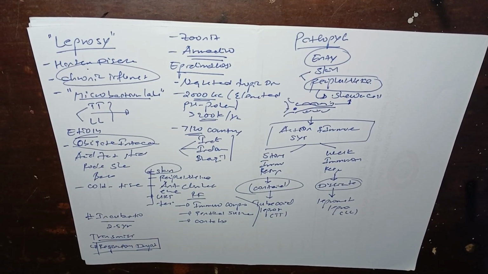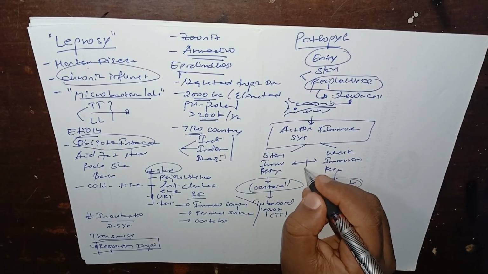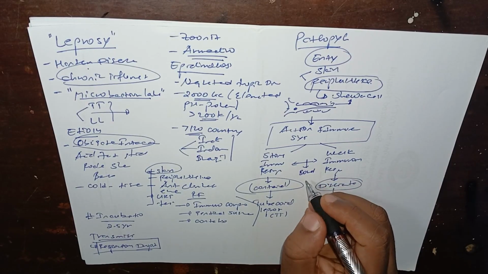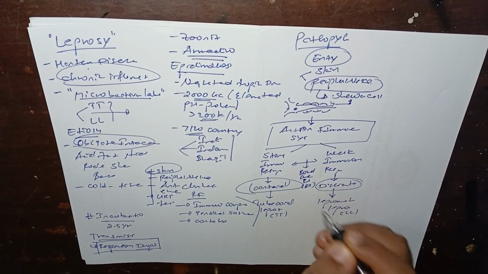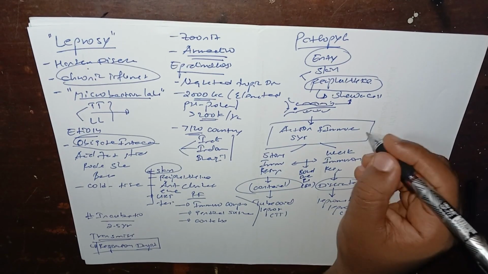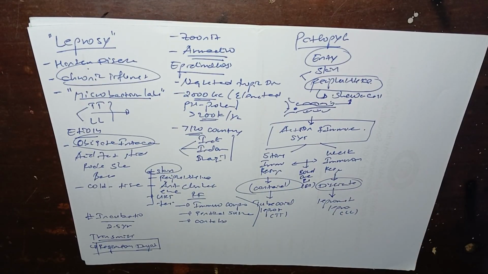If the immune response is between strong and weak, it causes borderline leprosy, represented as BB. These are the clinical manifestations of the microbe. So the immune response decides the spectrum or type of leprosy.